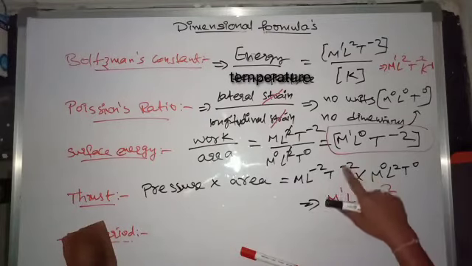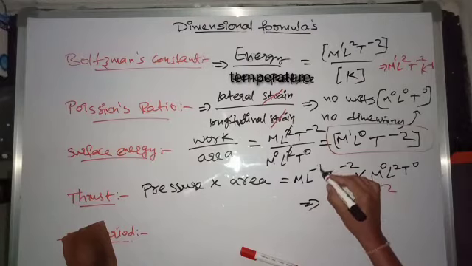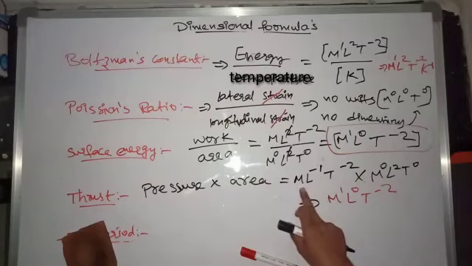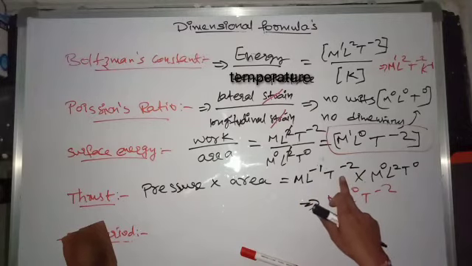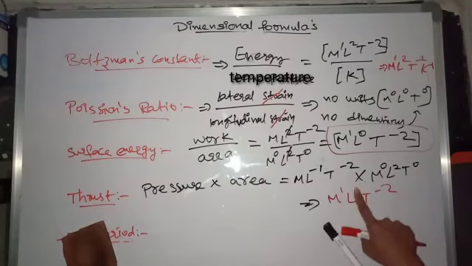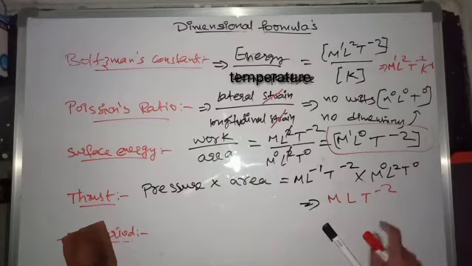Sorry, this is minus 1. Please check our earlier lectures. Pressure is M L power minus 1 T power minus 2. Okay, then we can write this as M L T power minus 2.